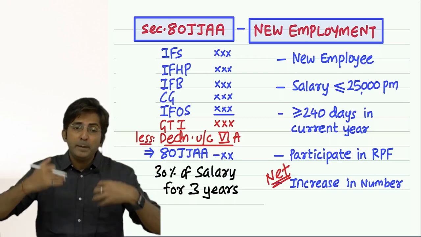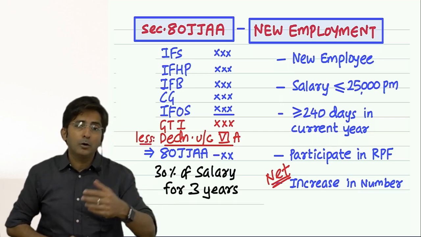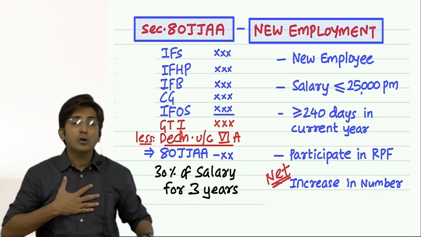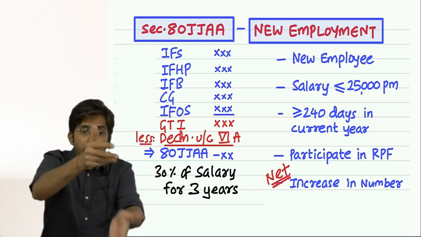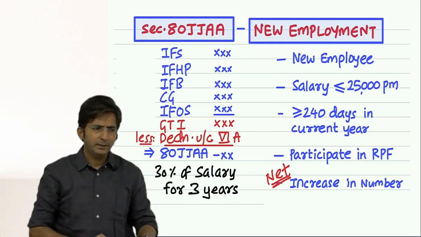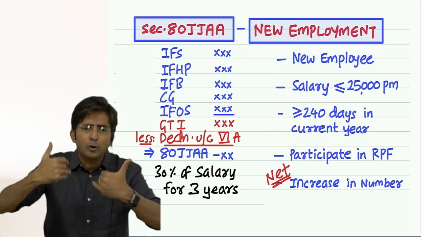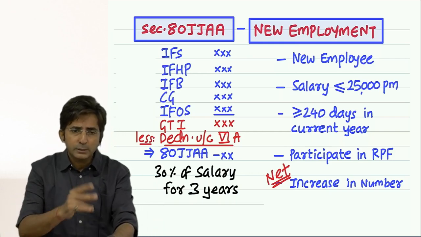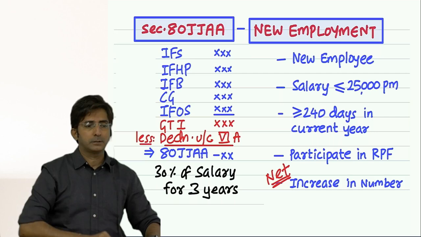See, when you keep a new employee, we feel happy. But you removed the employees also. So you remove 10 employees, then you recruit 10 employees, the effect is nullified. Yes, we are not saying that you don't remove the employee, remove. But if you are removing 10 employees, keep 12 employees. And then you will get deduction for 2 employees. Didn't understand what I said? You remove 10 employees, then you keep 12 employees. So minus 10 plus 12. So there are 2 new additions. Then you will get deduction only for 2 new employees.